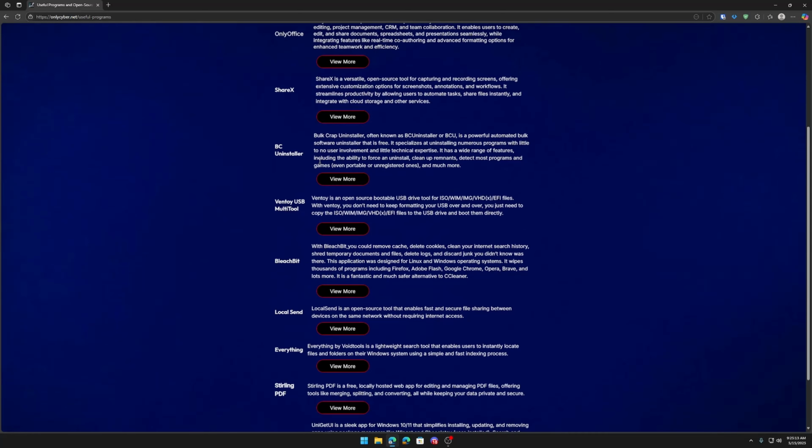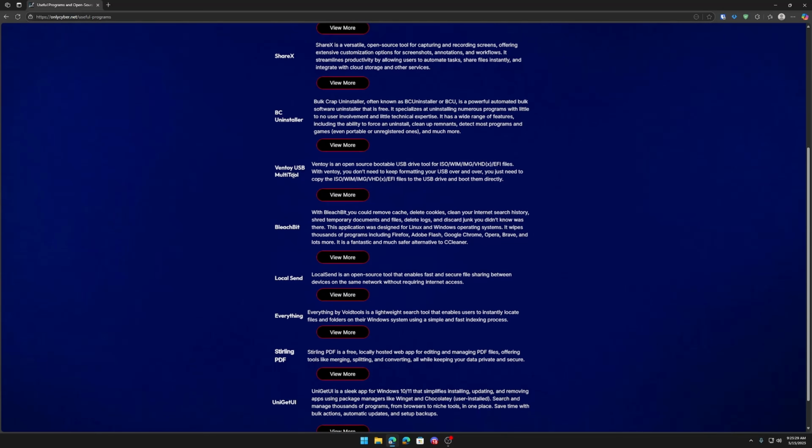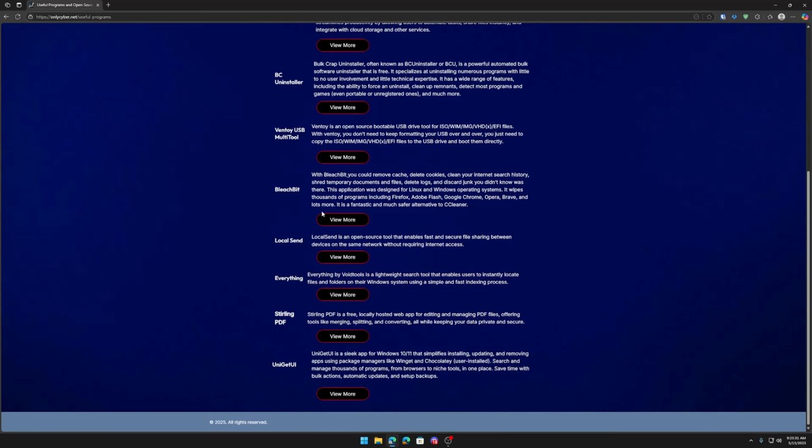But BC Uninstaller is fantastic for getting rid of that bloatware, that junk that just comes on your operating system originally, and just gets rid of a bunch of other stuff. Just super easy. It also removes registry items. So it's an all-round amazing tool. Ventoy, BleachBit, LocalSend, fantastic, life-changing programs are pretty much on this.